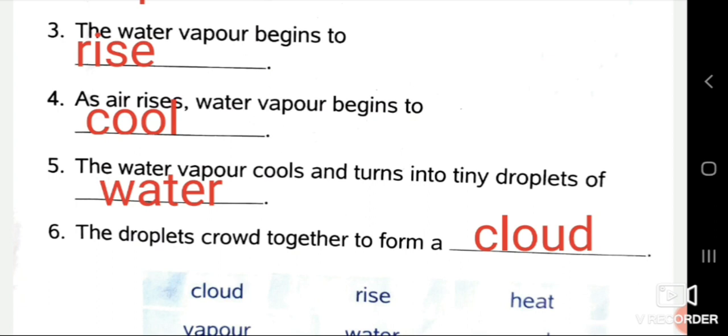So see the sixth one. The droplets crowd together to form a cloud. Now the water droplets, what do they do? They mix together. They make a crowd. They make a group. And they form a cloud which we see in the sky. Okay, students, you can learn this.